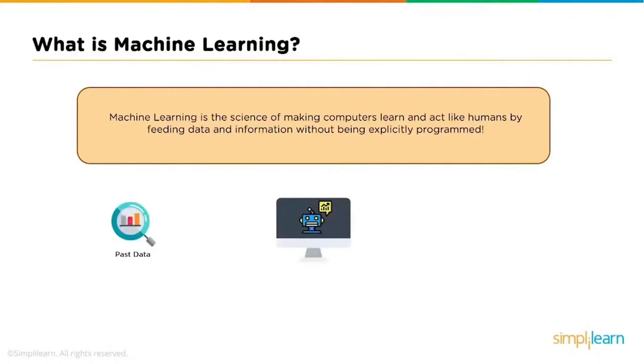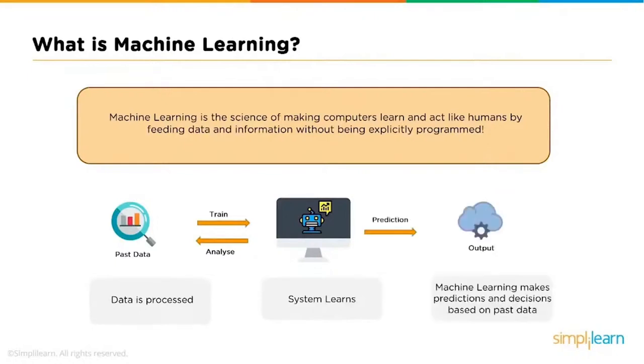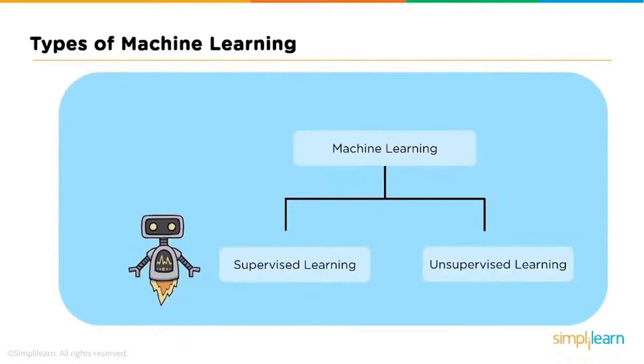As we saw in the previous example, when the data comes in, the machine immediately starts analyzing the data and eventually gets trained on it and learns it. Now, when a new data point comes in, the machine accurately makes predictions and decisions based on the past data. Now that you know what machine learning is, let's talk about supervised and unsupervised learning.